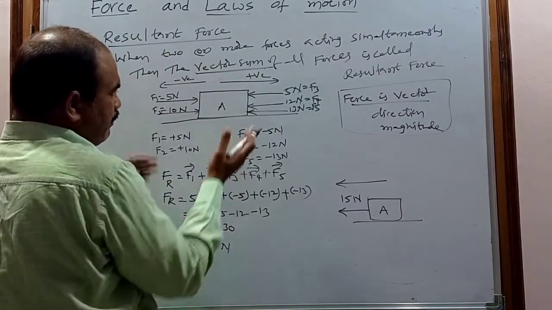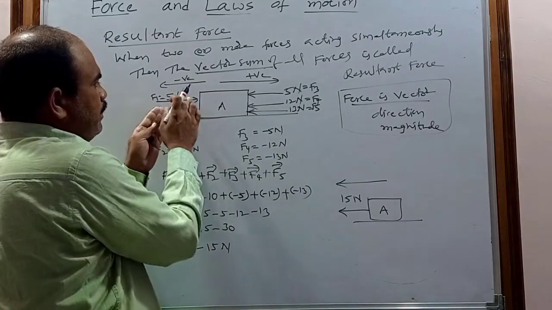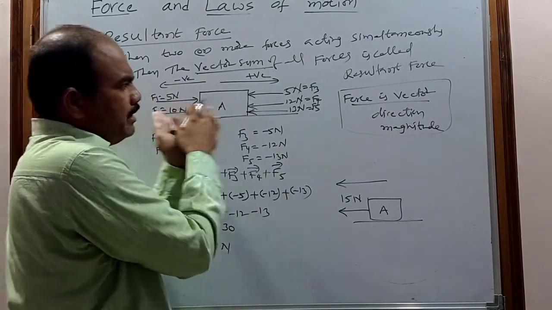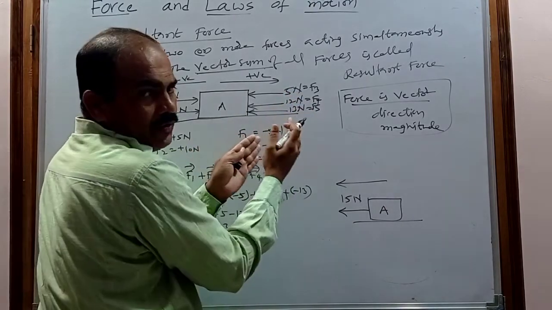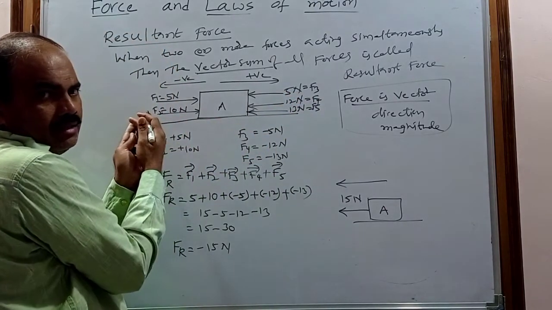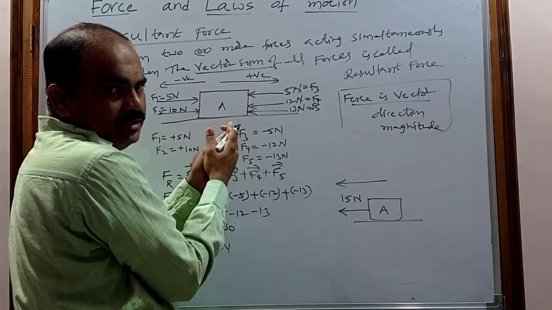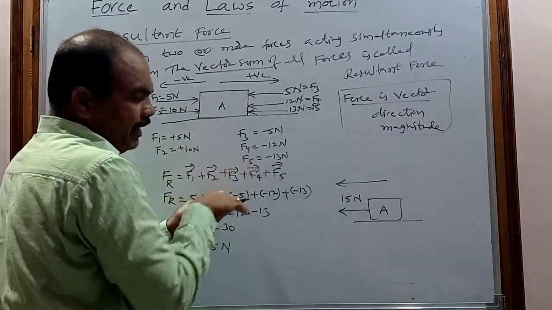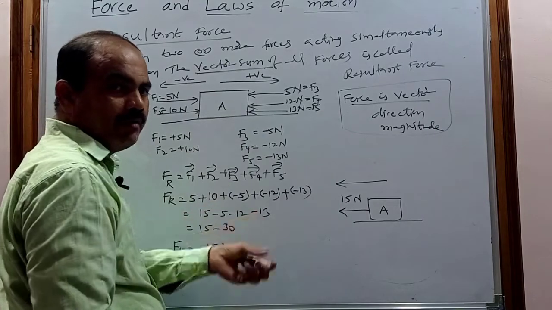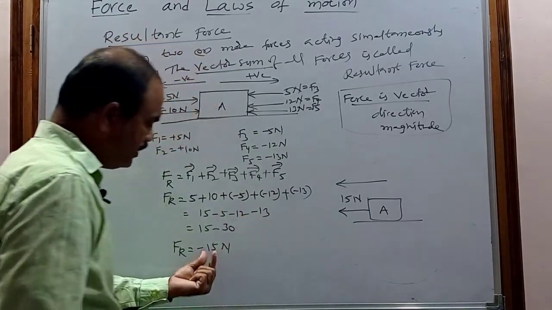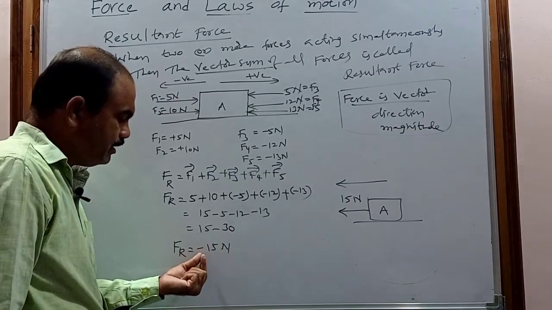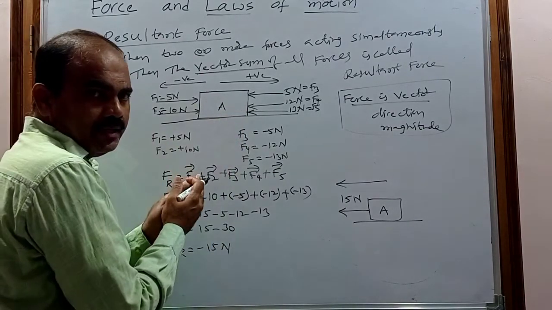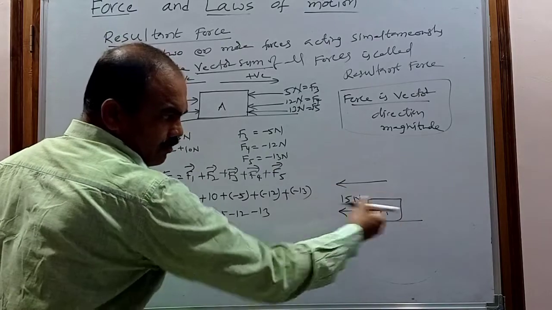On this object A, 5 newtons and 10 newtons are acting in the right direction, and 5 newtons, 12 newtons and 13 newtons are acting in the left direction. When we add them, we get a single force of 15 newtons, and because of all these forces, the body is moving towards the left.